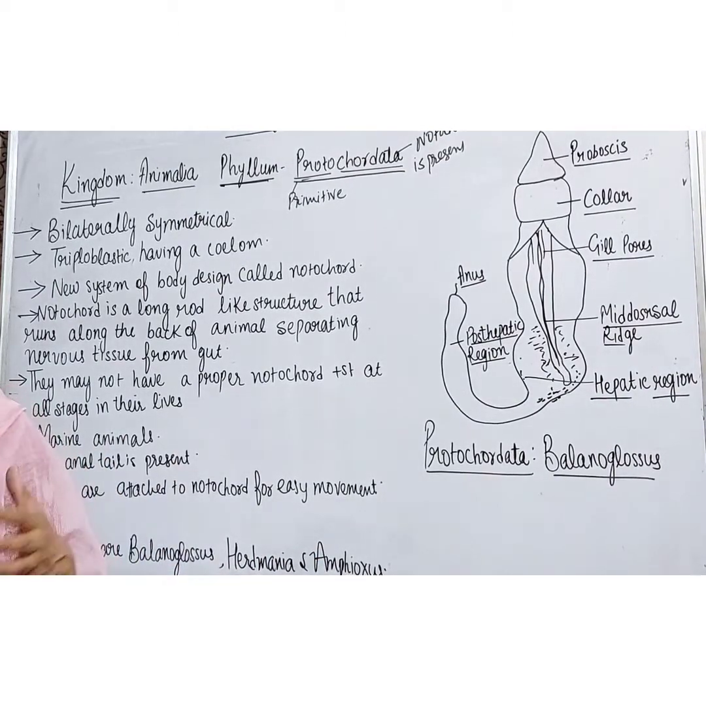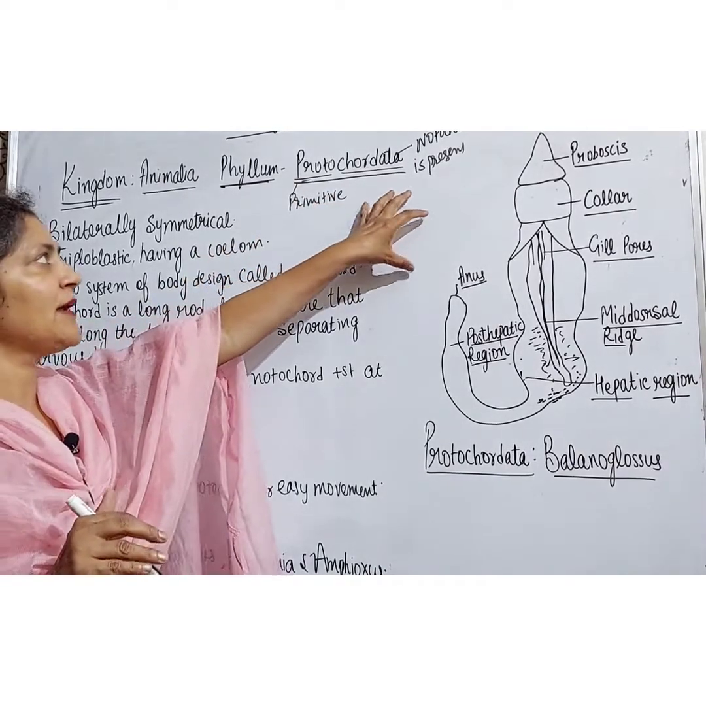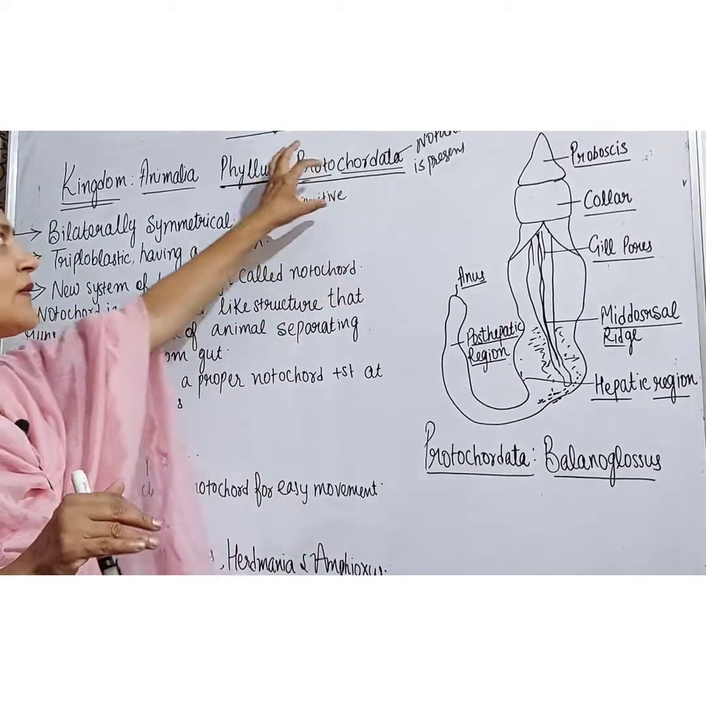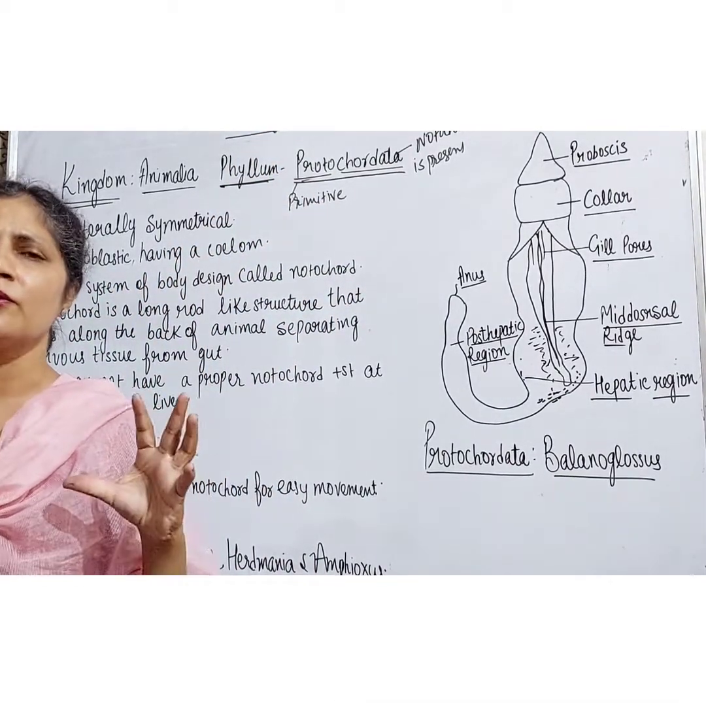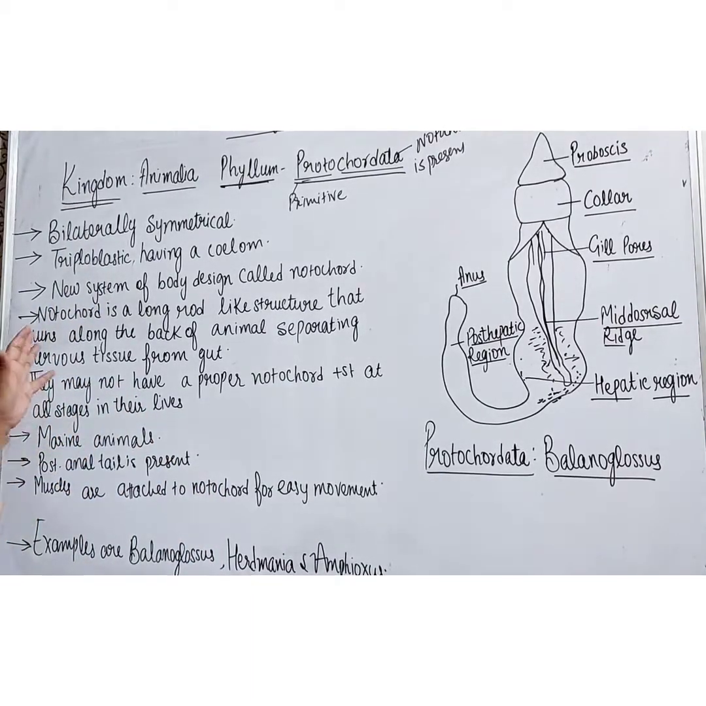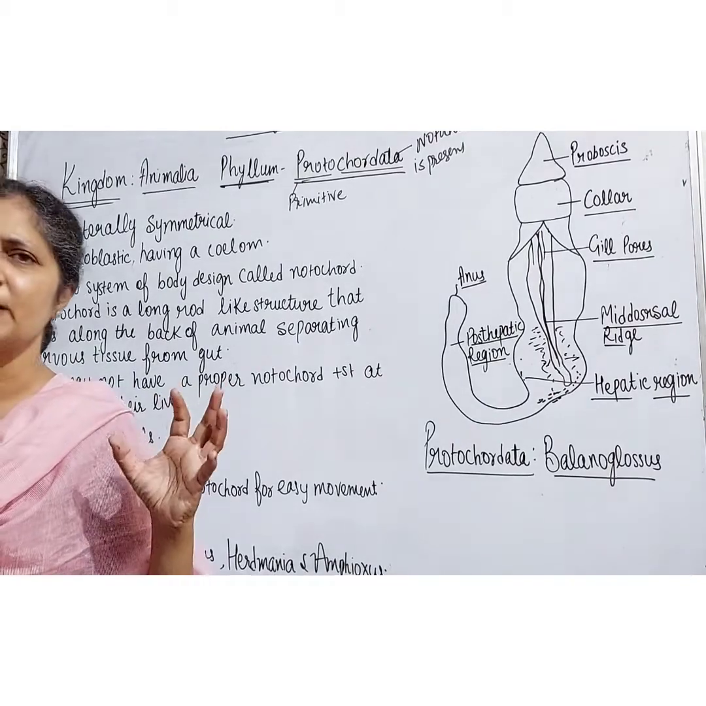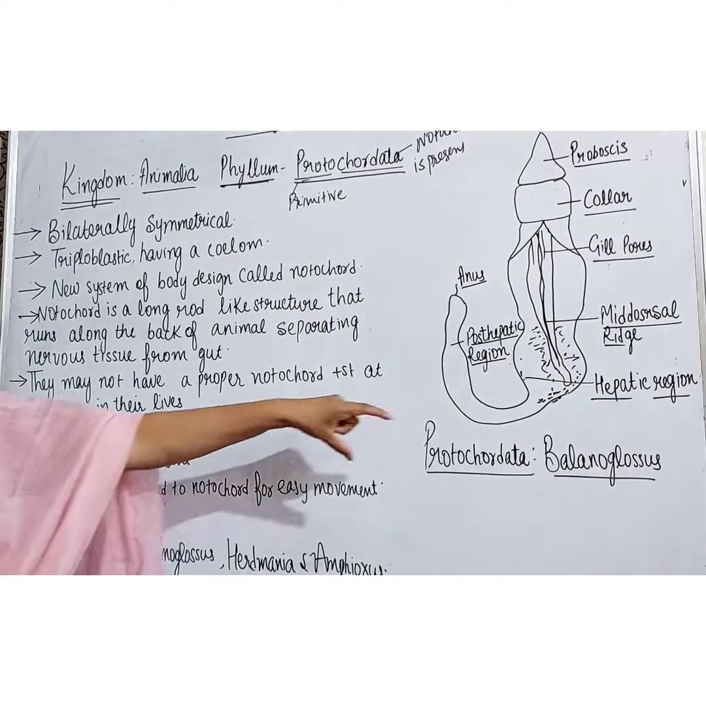Right students? The main feature is that they are chordates. In them the notochord is present. Proto means primitive. They are primitive chordates. So notochord is not present at all the stages of their lives, but it is attached to the muscles for easy movements. A post-anal tail is also present.